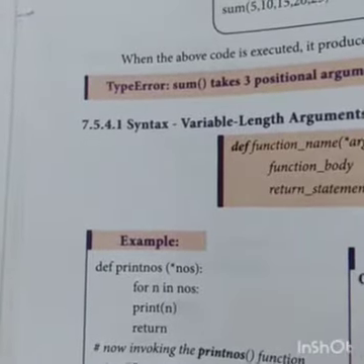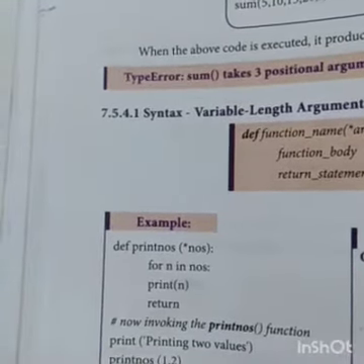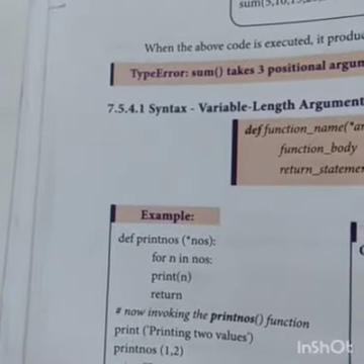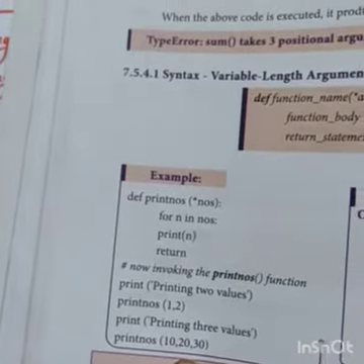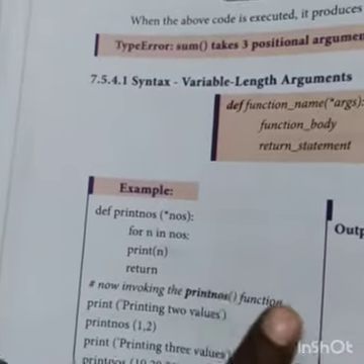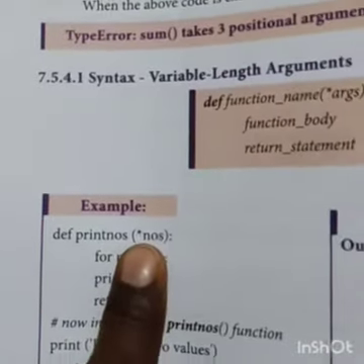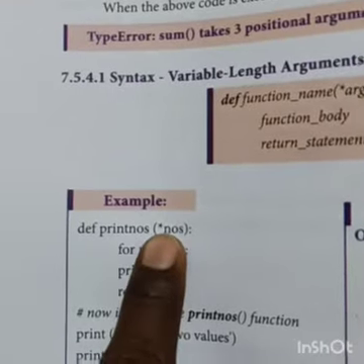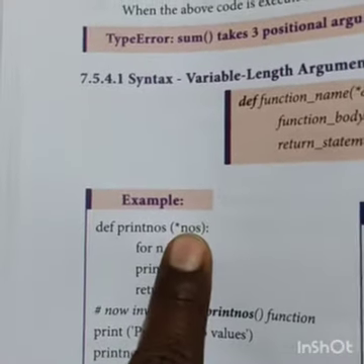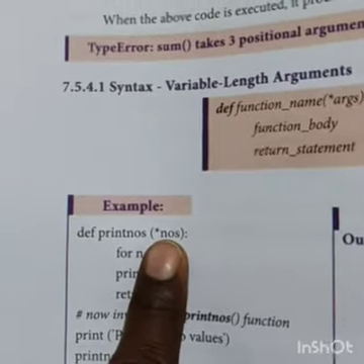Print two numbers, print numbers is the function name with two arguments; print three numbers, print numbers with three numbers. Now what does this mean? Asterisk numbers means however many variables you give, that many values it will take.